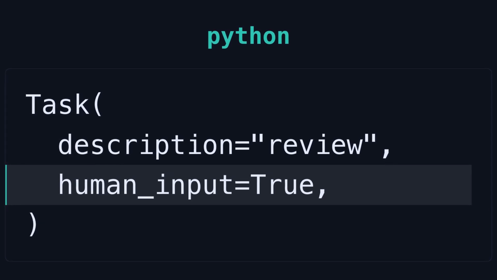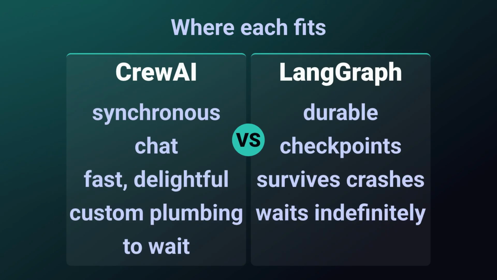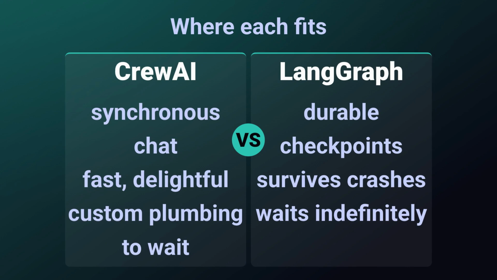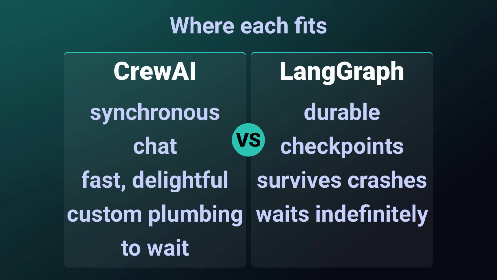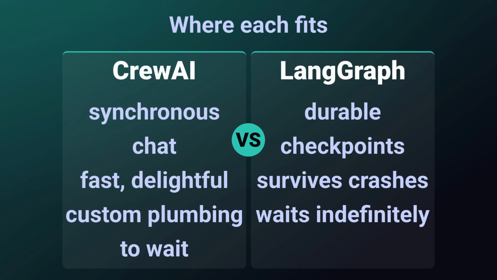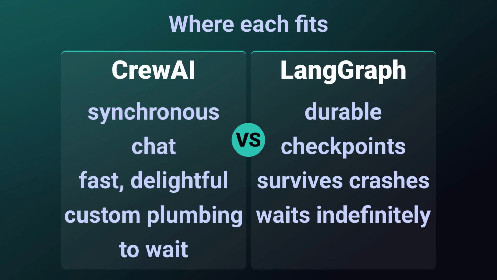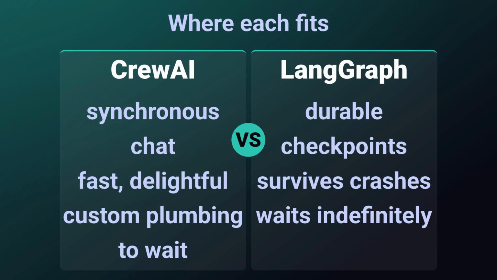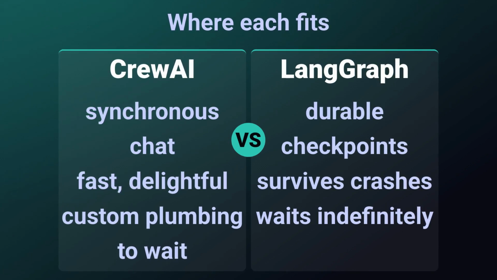The trade-off shows up the moment your human isn't sitting right there. CrewAI's classic model is oriented toward that real-time back and forth, so building a truly durable, resume-days-later approval gate takes more custom plumbing. You're often wiring up flows, external state storage, and your own webhook logic to bridge the gap. CrewAI flows have narrowed this considerably, but LangGraph's checkpointing is still the more batteries-included answer when durability across long time spans and process restarts is non-negotiable.